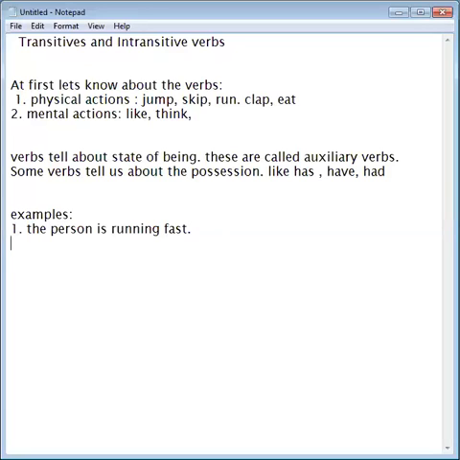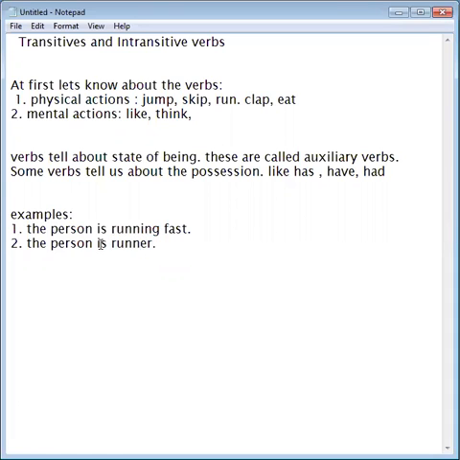Now see the second example. The person is runner. Now in this sentence, you can see runner. This word runner is not an action because no action is being done here. This is a noun. Here it is a name of a person who runs.